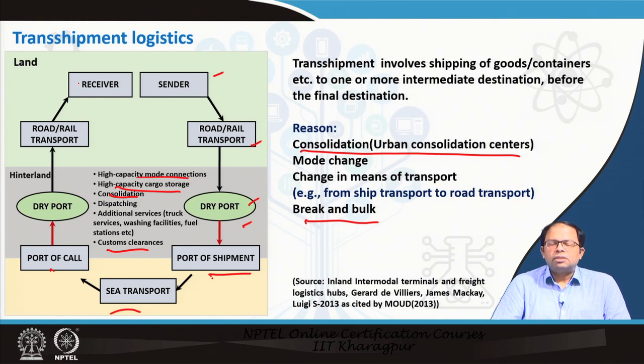So that means whenever we were doing earlier freight modeling, once we know the total amount of commodities that would be transferred from one zone to another, we also need to understand: will it go directly, or will it go via a transshipment center, will there be transshipment in between? That means, will there be an intermediate distribution center or a warehouse or something like that. Again, these decisions are taken by private entities, so it's very difficult for somebody outside to understand what exactly what supply chain is being followed.